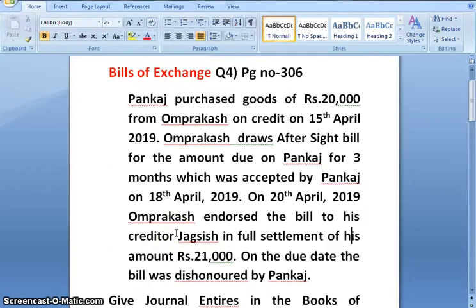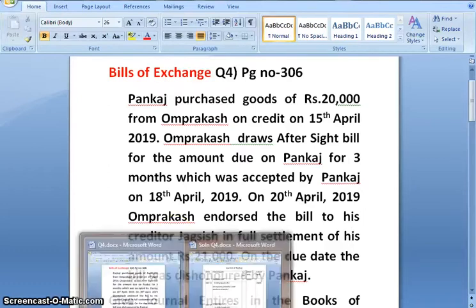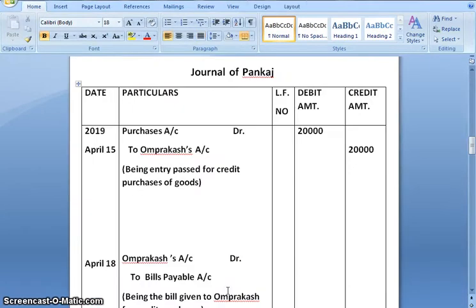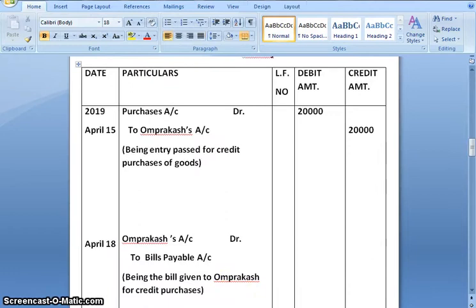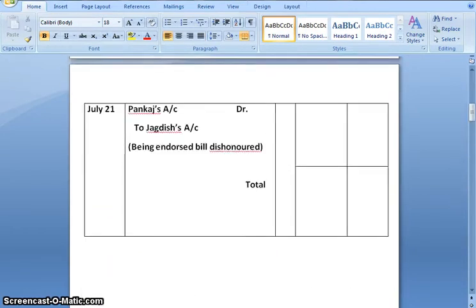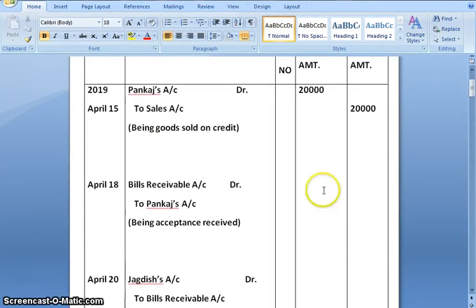So bill drawn entry in the books of drawer, that is Om Prakash, would be bills receivable account debit to drawee account, that is to Pankaj account. Amount of bill is 20,000. Date is April 18 and the narration would be being acceptance received.